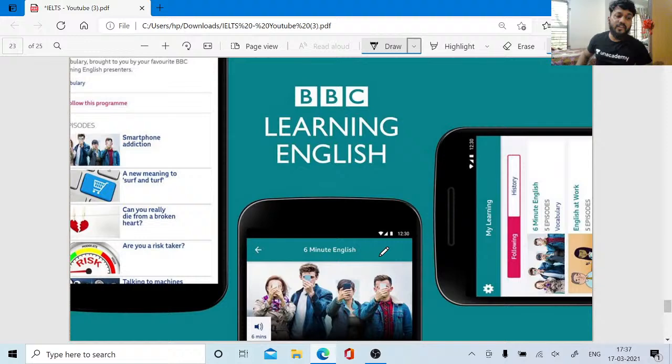As I already told, all speaking aspirants and all English aspirants should have this app on their mobile, the BBC Learning English app, where you guys will learn speaking, writing and reading in a better manner. You can also see the 6 Minute English episodes, where 5 episodes are already uploaded. Many such things are initiated by the BBC network.